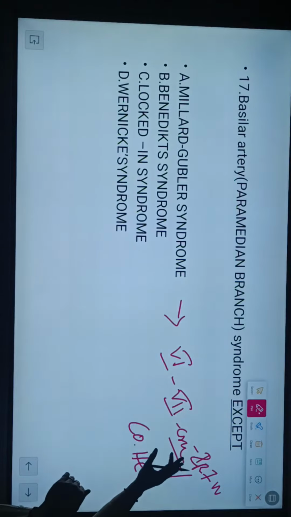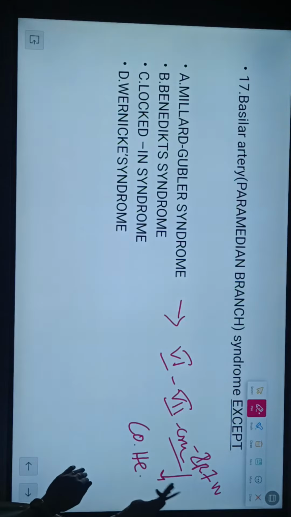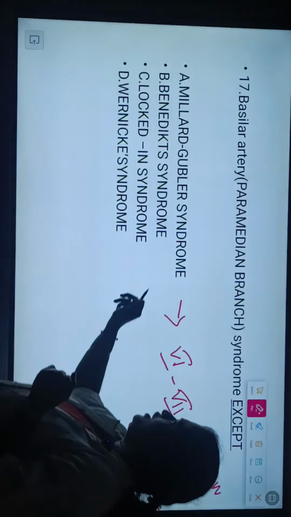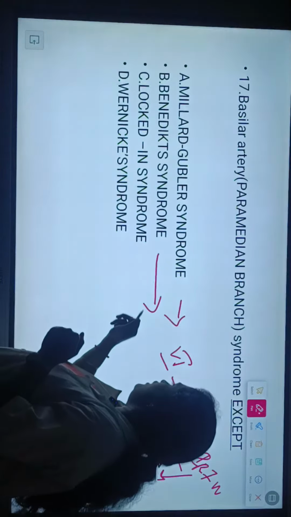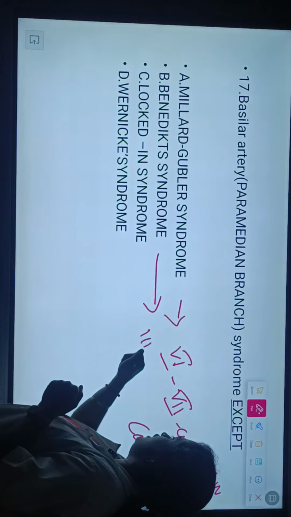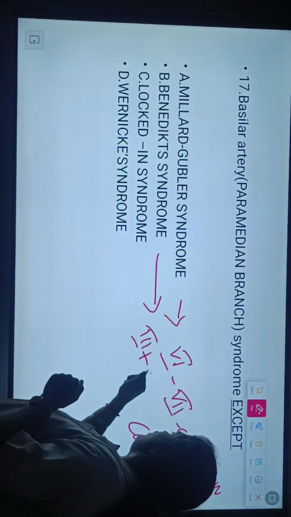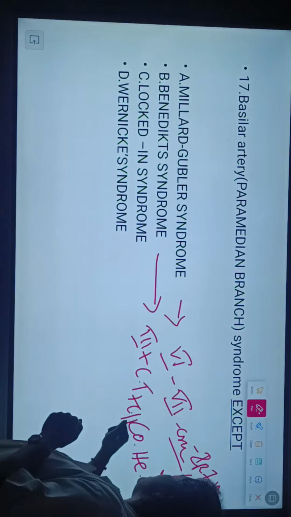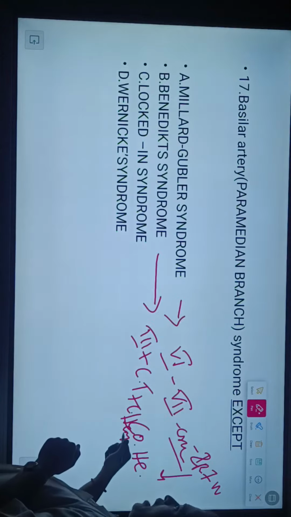So the cranial nerves are involved, and along with that, contralateral hemiplegia, it is a Millard-Gubler syndrome. So Benedict syndrome, same, that involvement of the 3rd cranial nerve plus contralateral tremor and contralateral hemiplegia. So at the level of the pons.